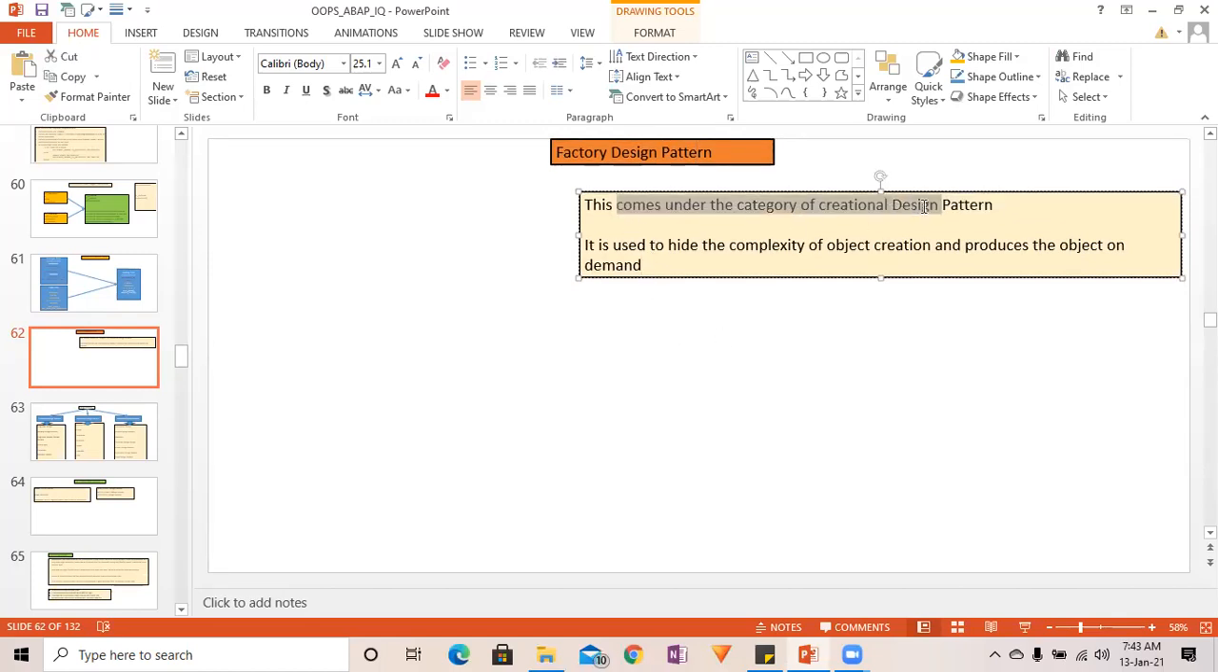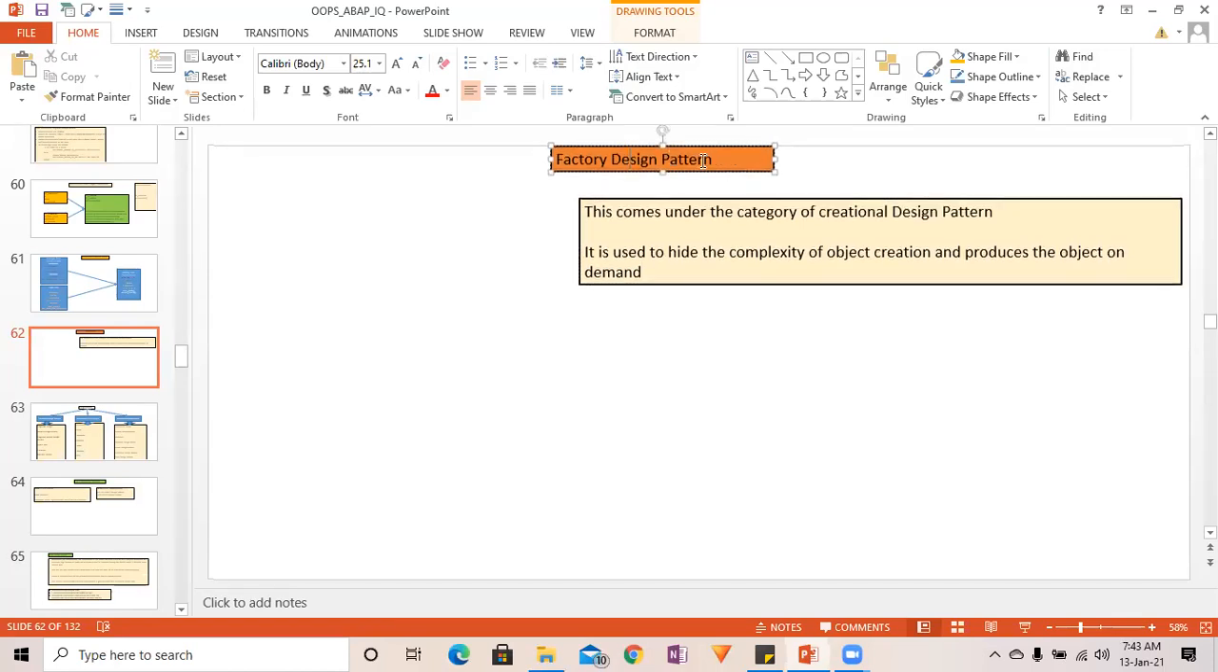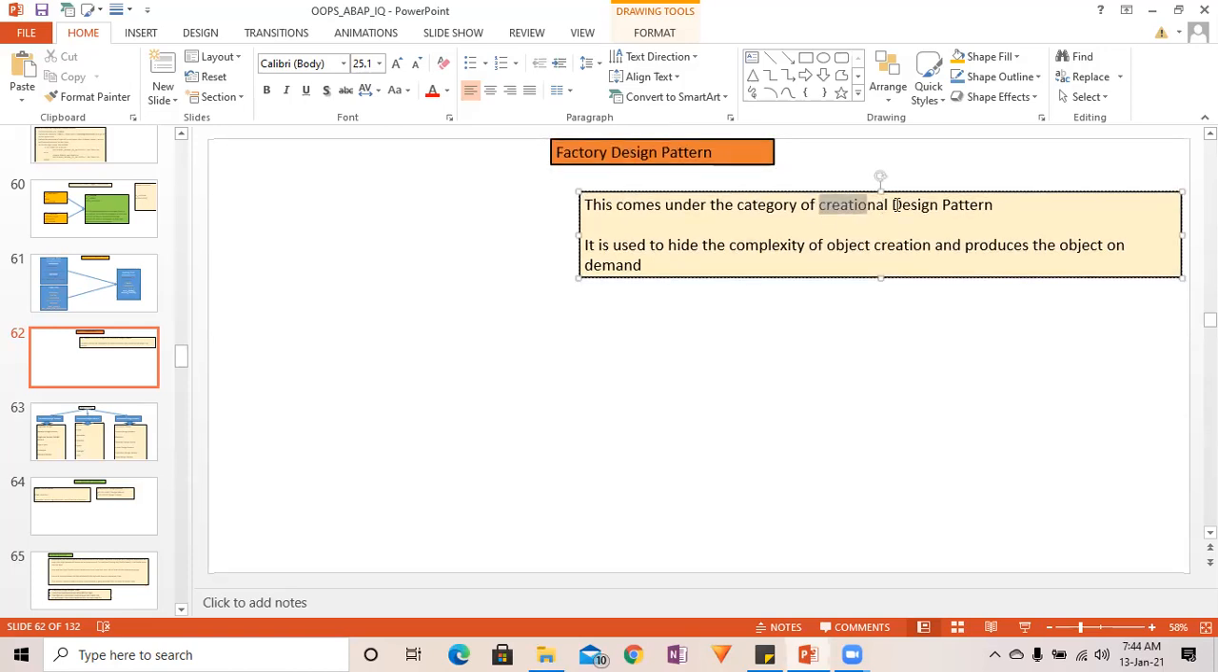This comes under the category of creational design pattern, and it is used to hide the complexity of object creation and produces the object on demand. So whenever you have to create the object using if, else, or applying several validations, then we can go for the factory design pattern. It will help you to minimize the complexity of creation of the object. Okay, that's the factory design pattern. It comes under the creational design pattern. What is creational design pattern?